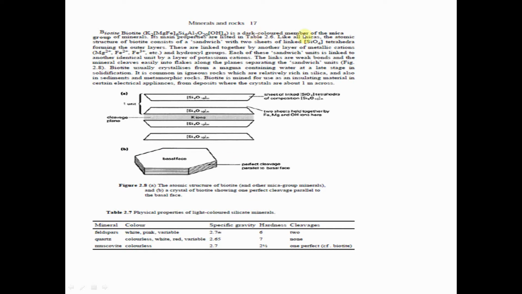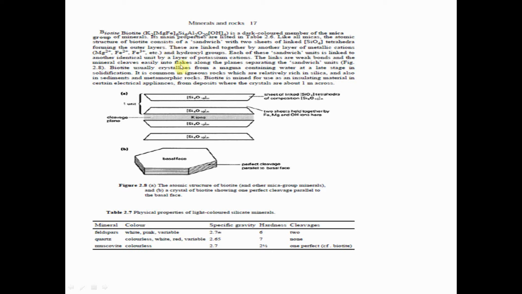Biotite is a dark colored member of the mica group of minerals. Its main properties are listed in table 2.6. Like all micas, the atomic structure of biotite consists of a sandwich with two sheets of linked silicate tetrahedra forming the outer layer.